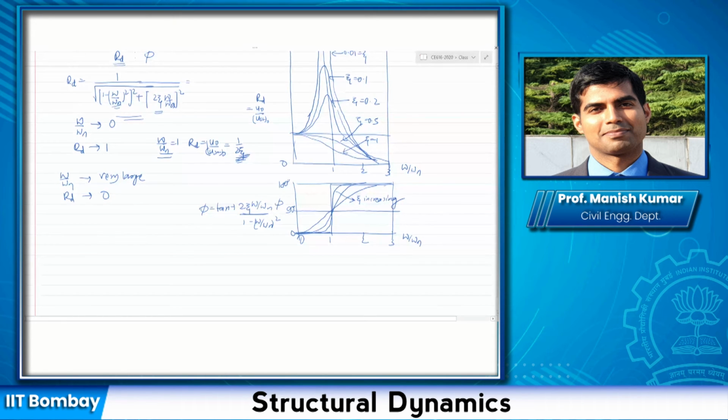All right. These two parameters, RD and phi, are clear to you. Let us discuss some extreme cases, some bounding cases. Remember that in the first class we talked about what happens if a very high frequency, very fast moving force impacts a very solid or rigid object, and what happens if a very slowly moving force impacts a flexible object.